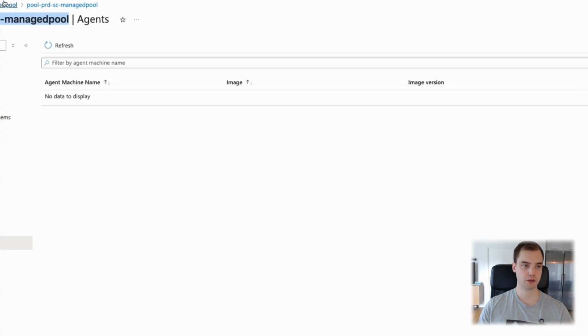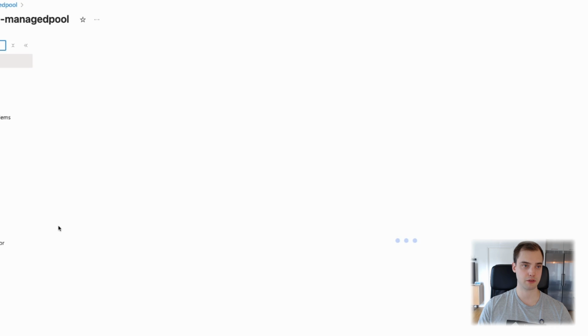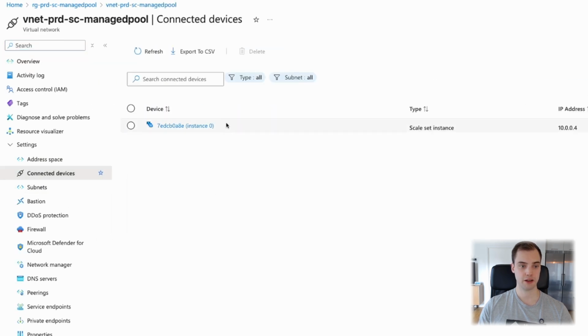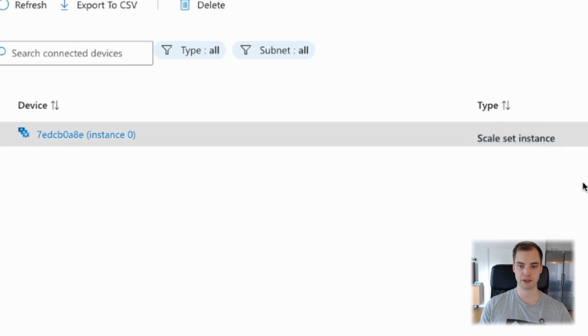What we could do is go back to Azure. We could go into our virtual network and go to connected devices. And here we can actually see we do have a scale set instance. So it has actually just launched an instance of our virtual machine scale set. If this was a bigger job or we were trying to scale out, you would see more scale set instances here. You would see instance 1, 2, 3, 4.